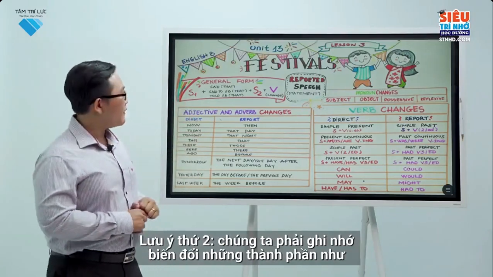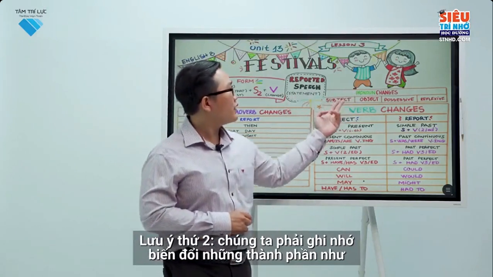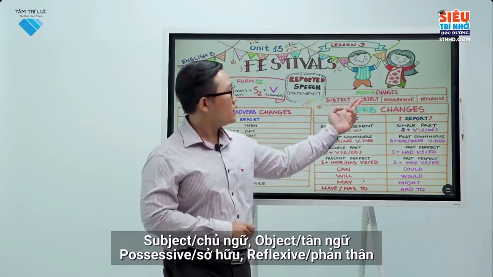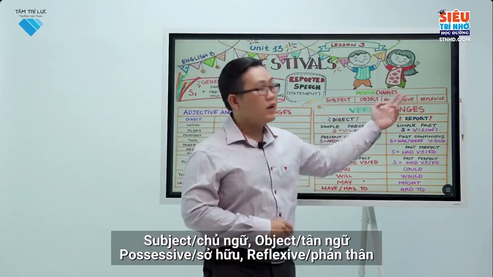Second note, we must remember to change elements such as subject, object, possessive, reflexive.